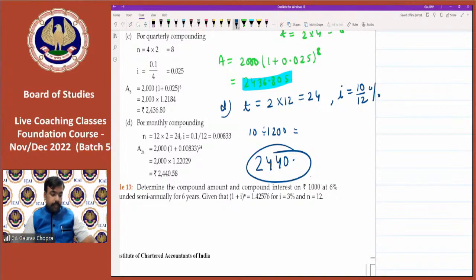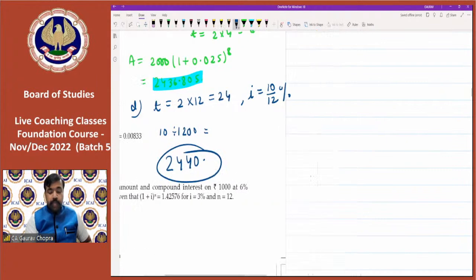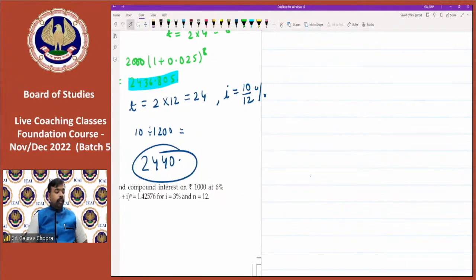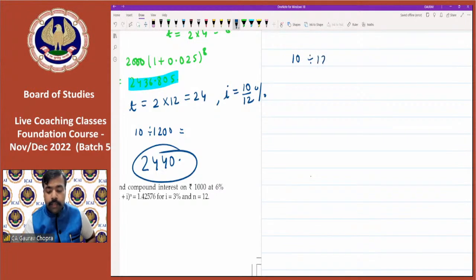Then Sachin and Anam say, can you please repeat once again? Okay. I am writing all the steps that you have to type on the calculator. And then you will get the result. So first of all, we have to do 10 divided by 1200 equal to, plus 1 equal to.